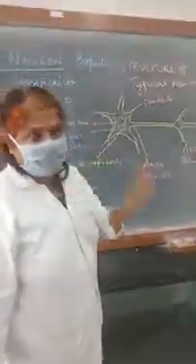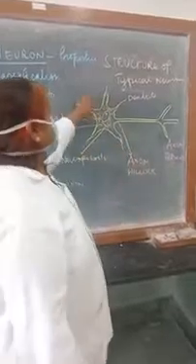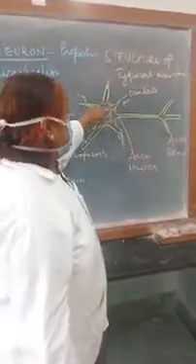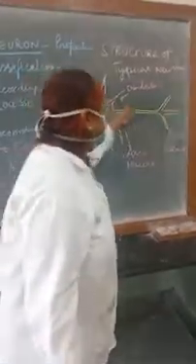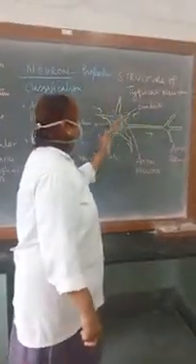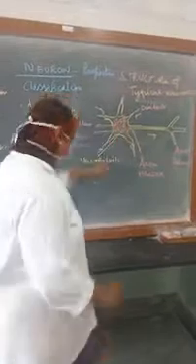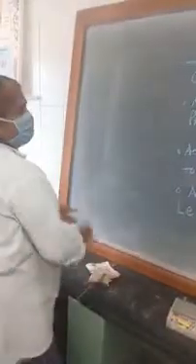Now, what is the function of the dendrites and the axons? Dendrites are made for the stimulation to come. So the stimulations are coming to the soma via the dendrites. Dendrites are the process through which the sensory impulse comes to the soma, the decision is taken, and then it is carried forward by the axon. So the impulse goes along the axon to the other neuron via the junction called the synapse, and the dendrites are the processes through which the signals come to the soma of the nervous tissue. So this is the structure of the typical neuron. Now coming to the different types of classification of the neuron, first according to the process.